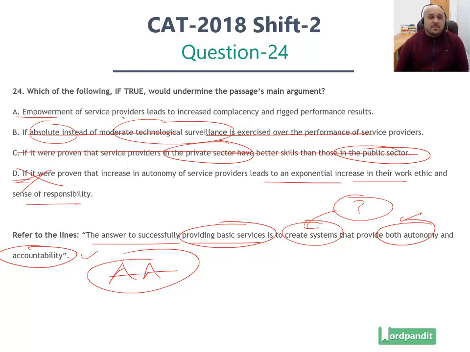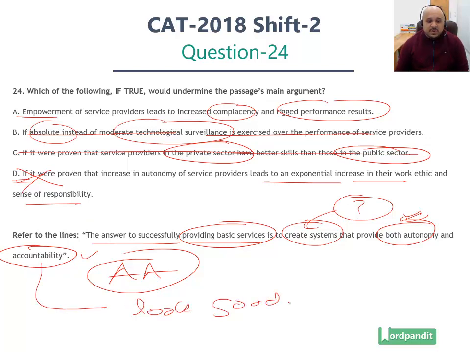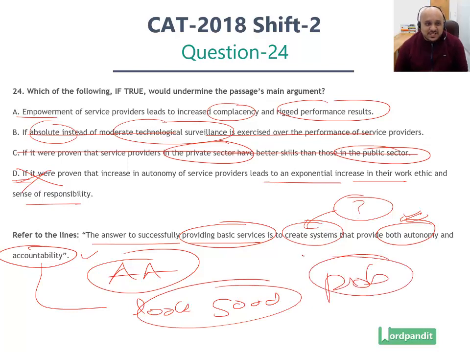How so? Empowerment of service providers. So if you give them power, if you give them autonomy, leads to increased complacency and rigged performance results. So if you empower them, if you give them autonomy, what are they going to use that autonomy for? They are going to use it for rigging performance results. Hence their accountability on paper, they would look good, but actually their performance would be problematic. Hence they would have gamed the system.